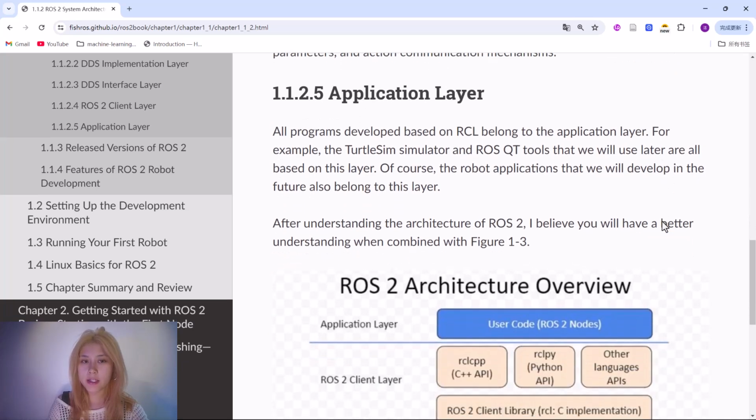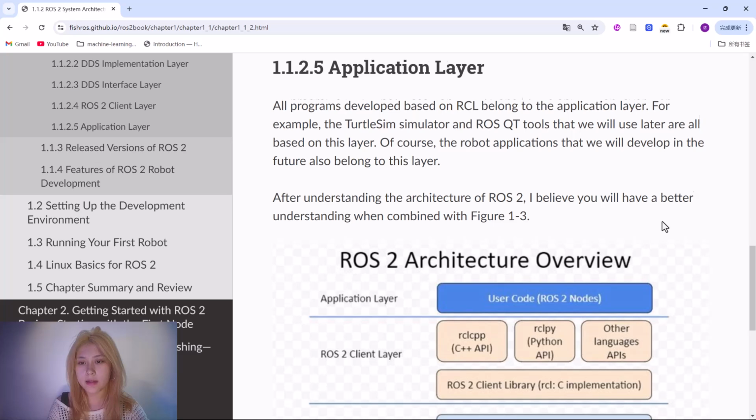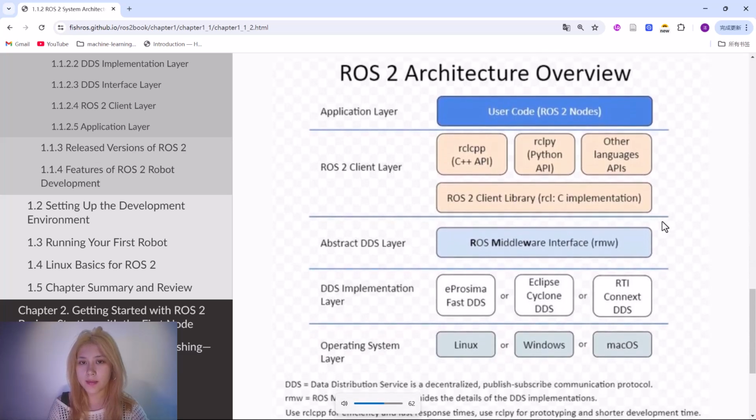Fifth, application layers. All programs developed based on RCL belong to the application layer. For example, the TurtleSim simulator and ROS-Qt tools that we will use later are all based on this layer. Of course, the robot applications that we will develop in the future also belong to this layer. After understanding the architecture of ROS2, I believe you will have a better understanding when combined with figure 1-2-3. Like this.